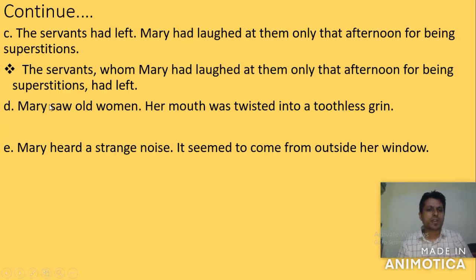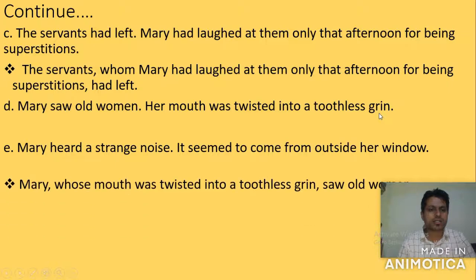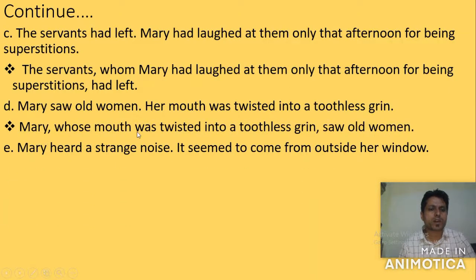Now look at number D. Mary saw an old woman. Her mouth was twisted into a toothless grin. Look at this answer: Mary, whose mouth was twisted into a toothless grin, saw an old woman.